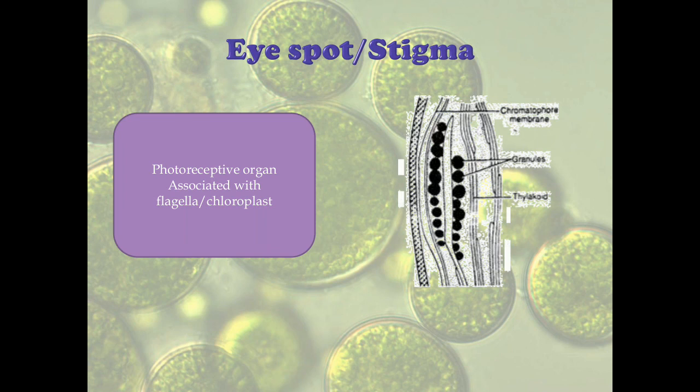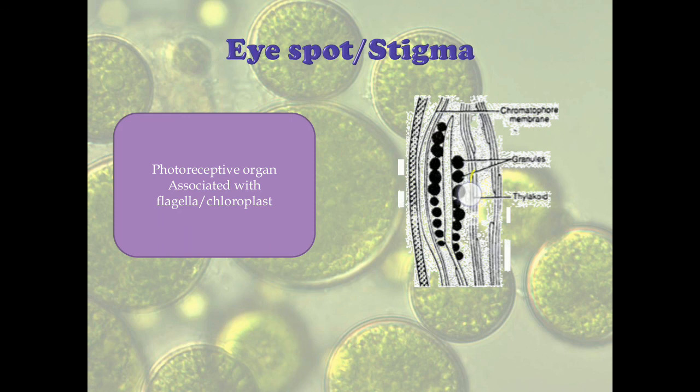In all the other algal cells, we find that it is associated with the flagella and it is helping in phototaxis of the organism. When we look at the structure of the eye spot or the stigma, it is made up of curved pigmented plates. As you can see over here, it is made up of curved pigmented plates. Pigments are usually carotenoids, mostly carotenoids. And there are 2 to 3 parallel rows of these granules or droplets.